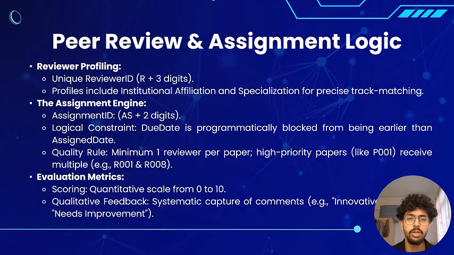So next is the review process, which ensures the research is high quality. Every reviewer has a unique ID starting with R, so we can match them to the right papers. We built a smart rule into the system: you cannot set a deadline that is earlier than the paper's submission date. So it ensures the results are fair. And some papers, like paper P001, are assigned to multiple reviewers. They give a score from 0 to 10 and leave helpful comments. So this feedback helps authors to improve and be better.